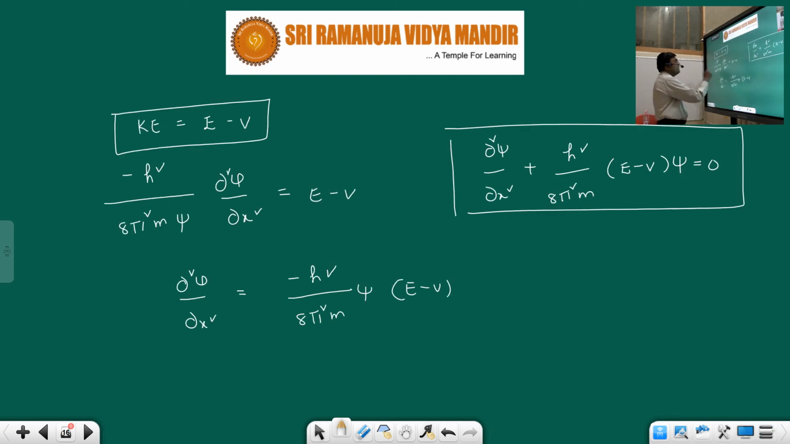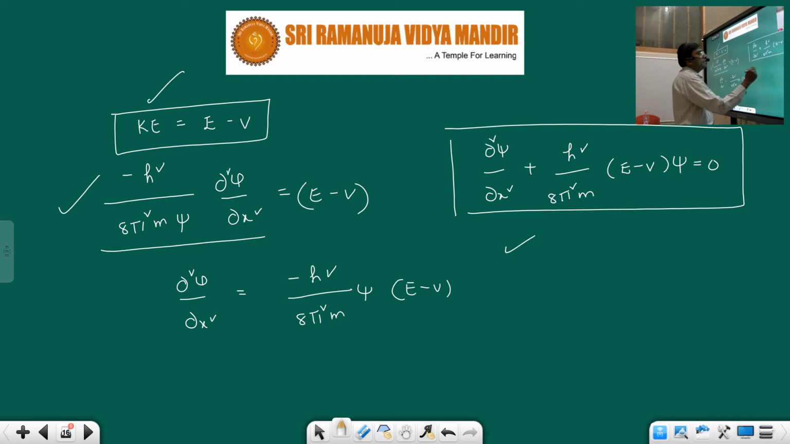So I substituted minus h square by 8 pi square m into psi into dou square psi by dou x square equals E minus V. This is the total energy, this is the kinetic energy, so kinetic energy is equal to E minus V. So I can just rearrange it. Dou square psi by dou x square is equal to minus h square by 8 pi square m into psi into E minus V.